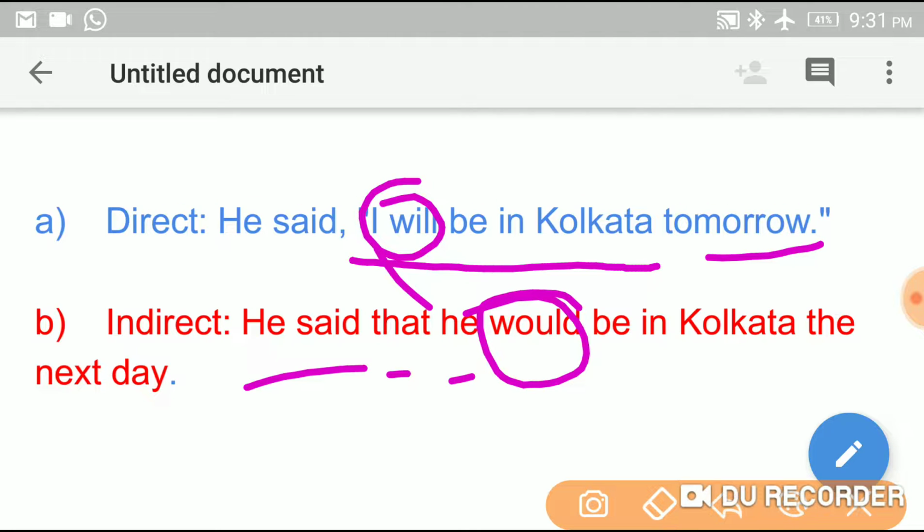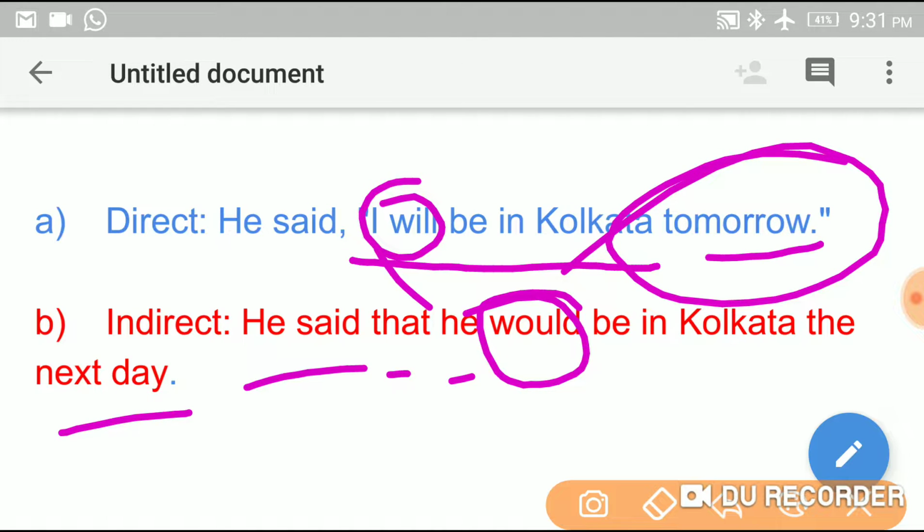So he would be in Kolkata the next day. Here tomorrow is there, it changes into next day. Tomorrow is the adverb expressing nearness of time. It changes into the adverb expressing distance of time. That is, tomorrow changes into next day.